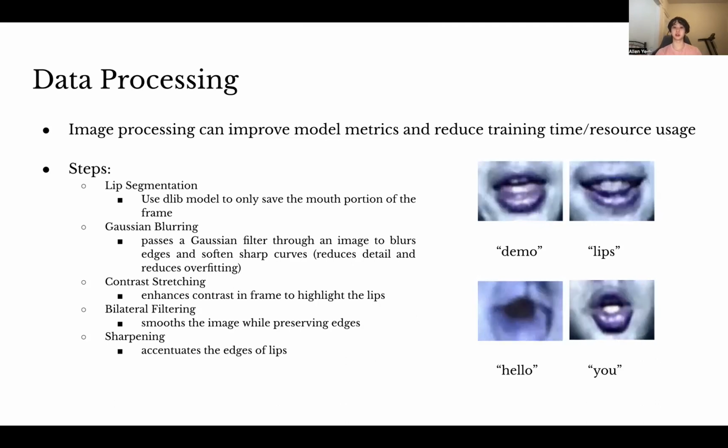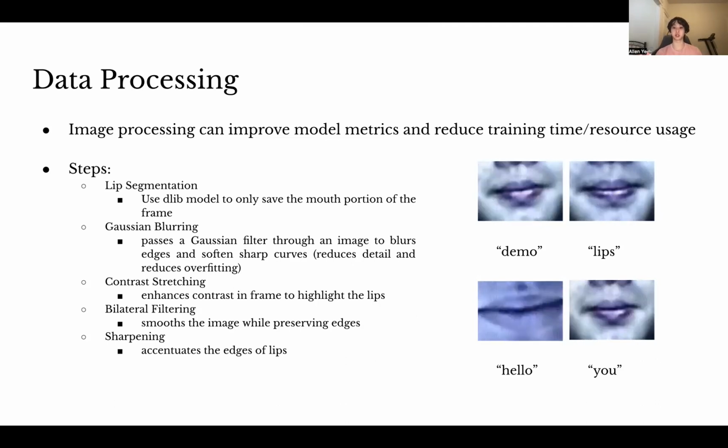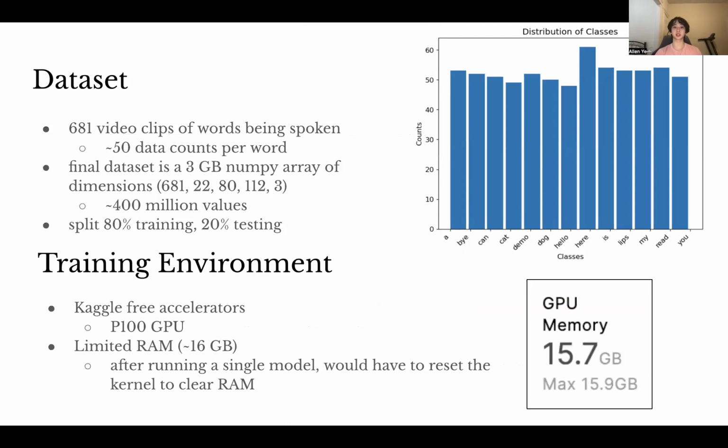And on the right, here are a few of the video clips from my training data. For my data set in total, I have around 681 video clips of words being spoken. Each word has around 50 different data counts. As you can see, the distributions are on the right. The final data set is 3 gigabytes worth of a NumPy array, and that's the dimension 681 by 22 by 80 by 112 by 3, which results in around 400 million values.